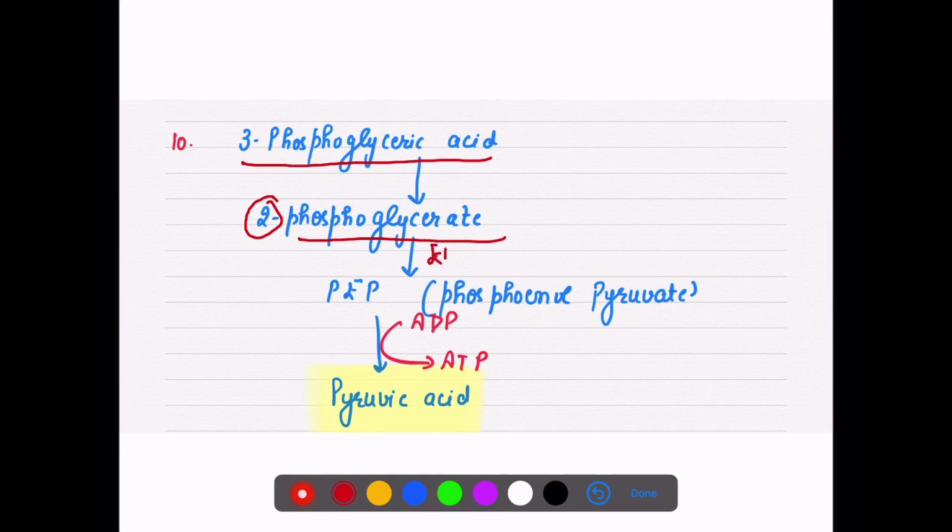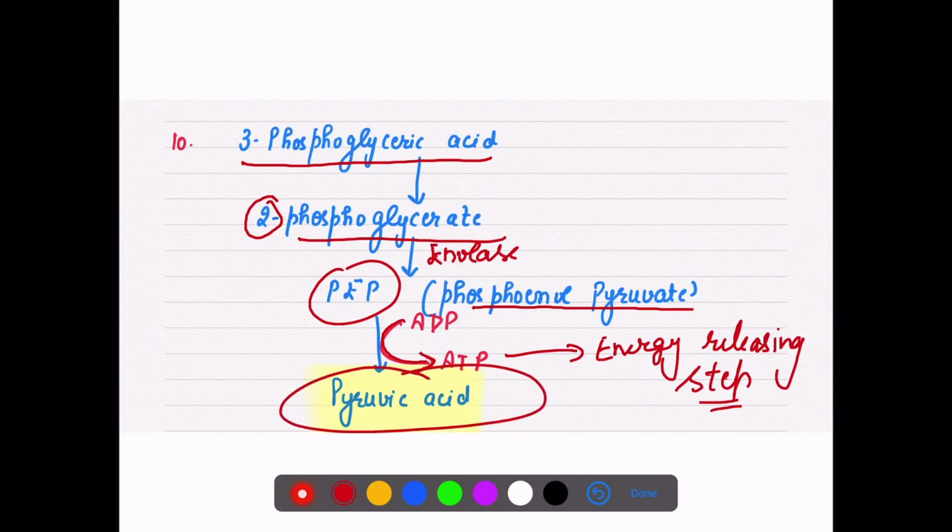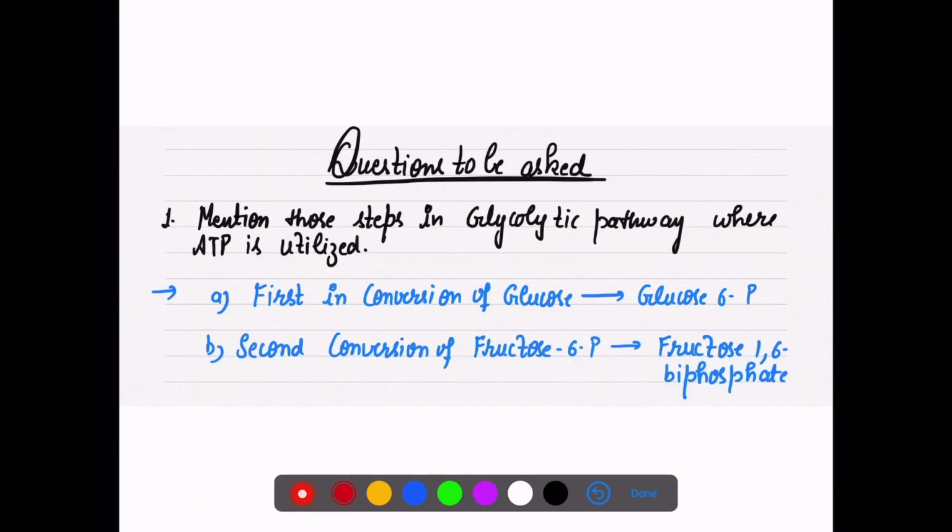Finally, with the help of the enzyme enolase, PEP, phosphoenol pyruvate, is formed. Phosphate is removed from this, again an energy releasing step, and finally we have our pyruvic acid, right? Two molecules of pyruvic acid are formed from one glucose molecule.